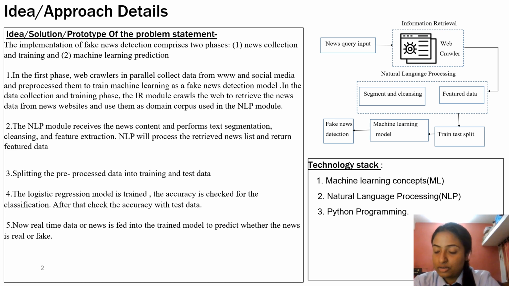Then it will train and test on that data in the machine learning module, and then give the output as fake news detection, whether it is fake or real. The technology stack: we have used machine learning, natural language processing, and definitely Python programming as the basic language for our prototype.